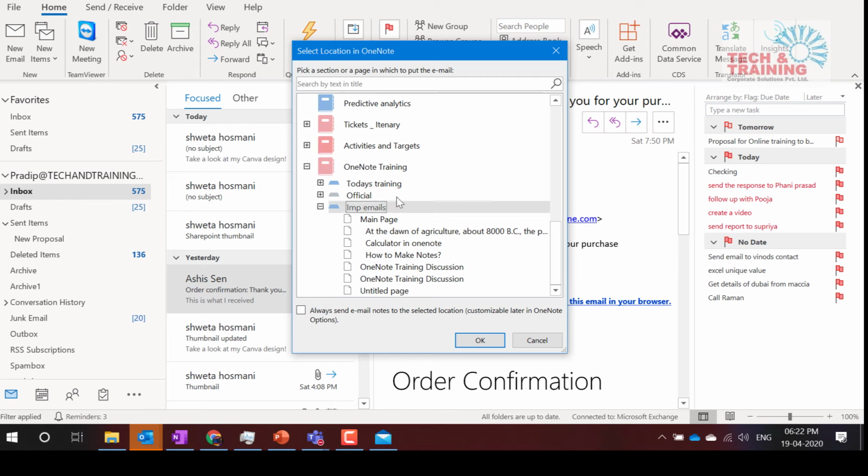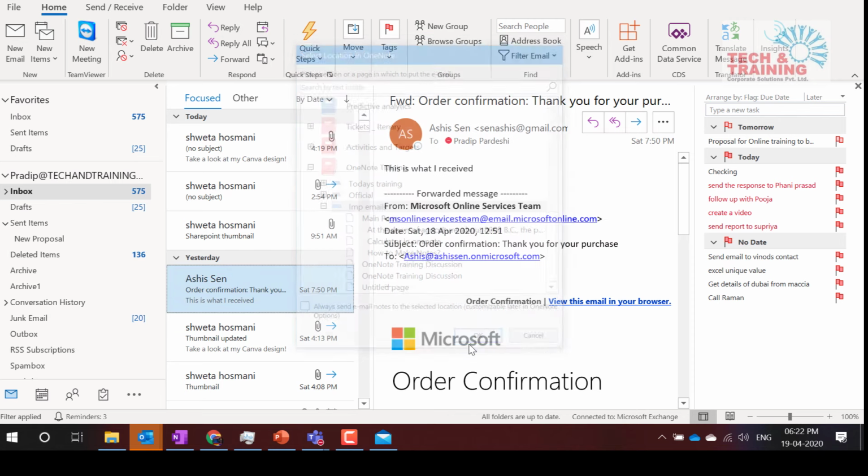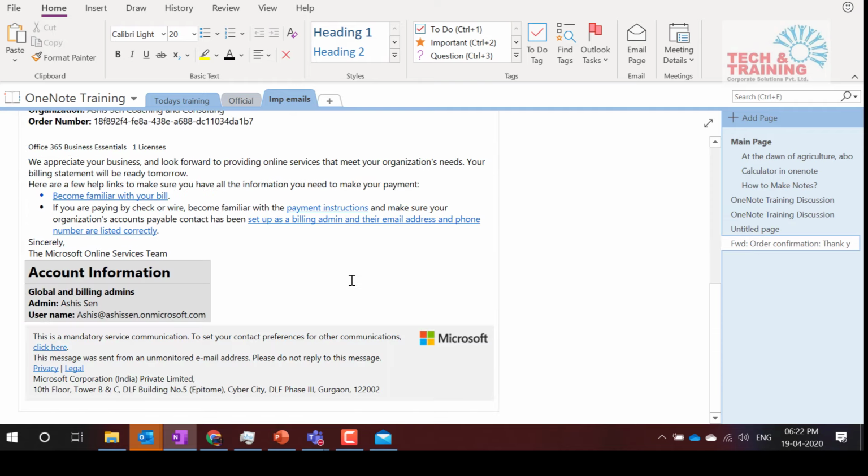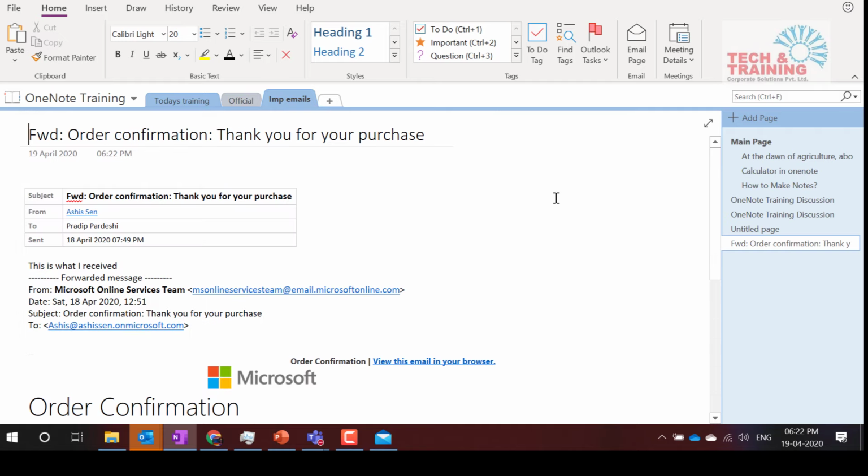If I click here, automatically it will insert a new page. So I have clicked here and I click OK. See, automatically it has inserted a new page here. It did not insert in untitled. It has got the subject and the entire email body is here. And side by side I can make notes. So these features are very useful, very important and essential.